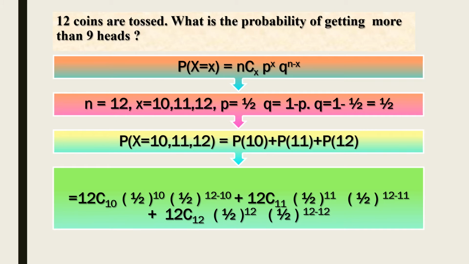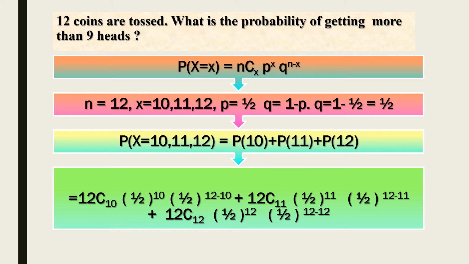Second question: 12 coins are tossed. What is the probability of getting more than 9 hits? The first step is to write the formula. P of x is equal to nCx into p power x into q power n minus x.